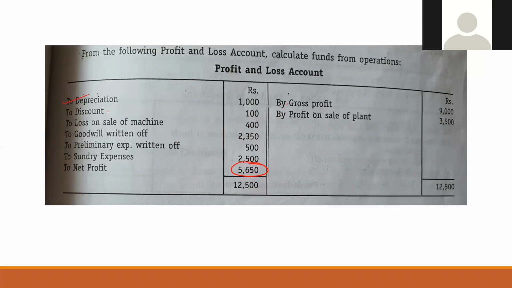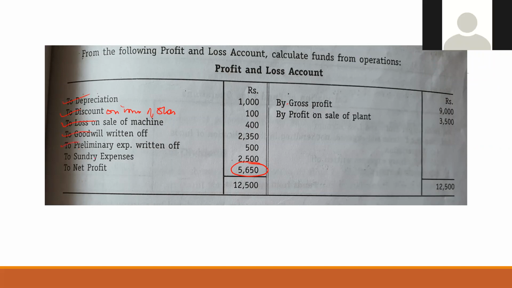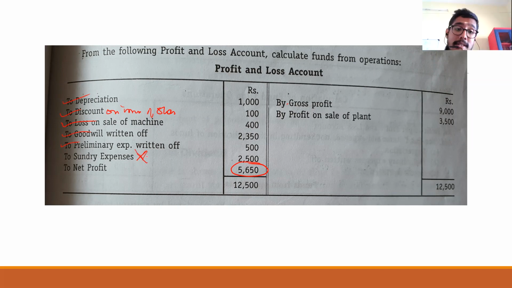Discount on issue of shares. If it was discount allowed, it should not be taken, because that is an operating expense. So this discount also appears. Next one, loss on sale of machine. Goodwill written off. Preliminary expense written off. Sundry expense will not appear, because there are chances that some operating expense may also be included in the sundry expense. So sundry expense is not at all taken care of.